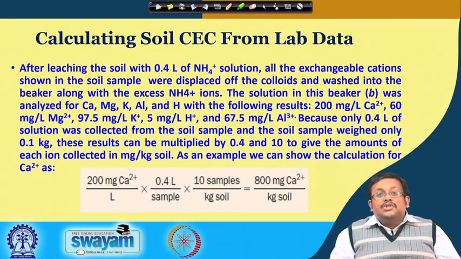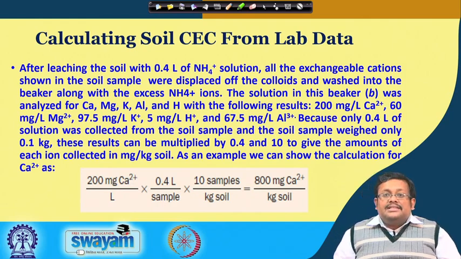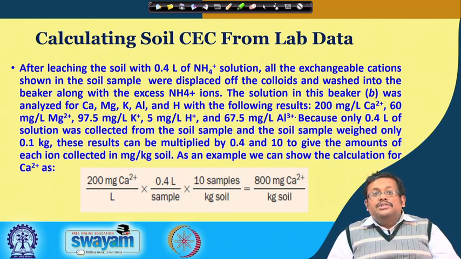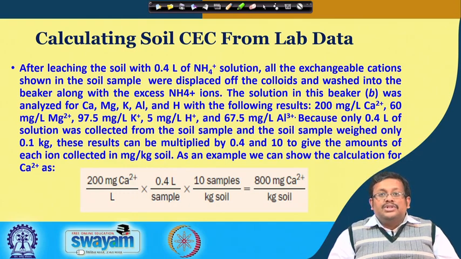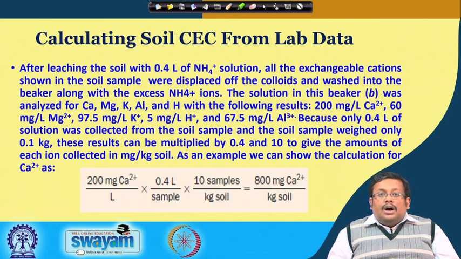Let us assume that after leaching the soil with 0.4 liter of ammonium solution, all the exchangeable cations in the soil sample were displaced off the colloids and washed into the beaker along with the excess ammonium ions. So, the solution in this beaker B, that is in the second step, was analyzed for calcium, magnesium, potassium, aluminum, and hydrogen, or H plus ion, and we are getting the following results, that is 200 milligram per liter of calcium ions,